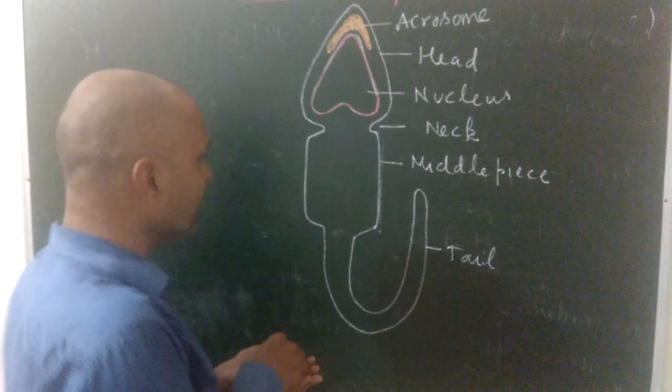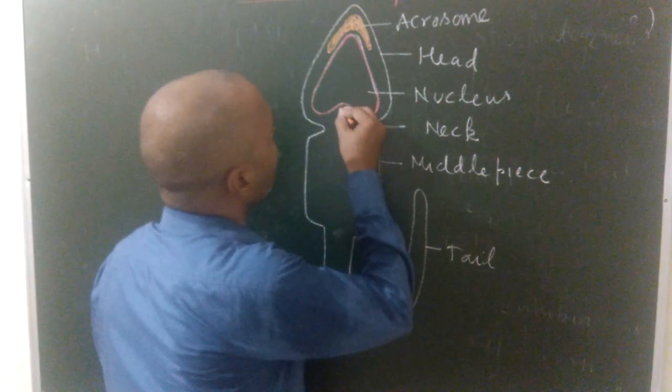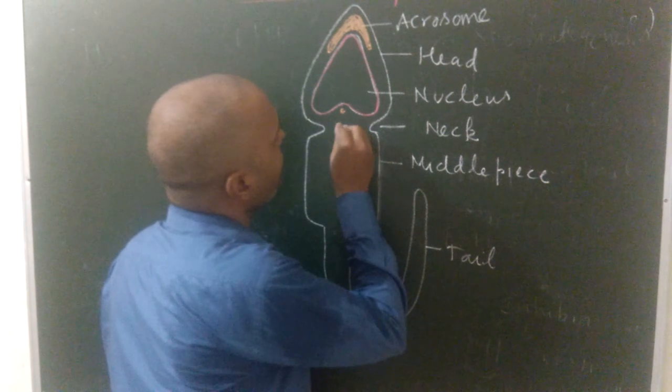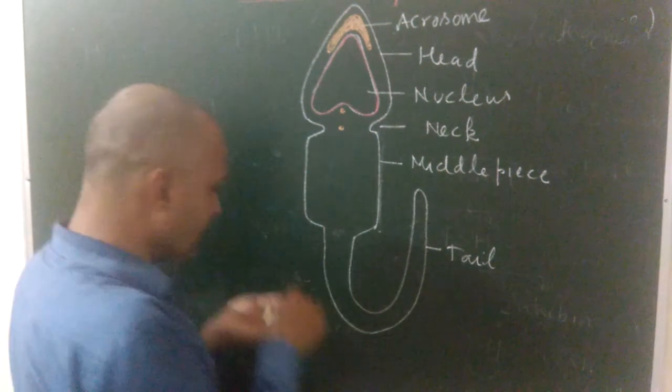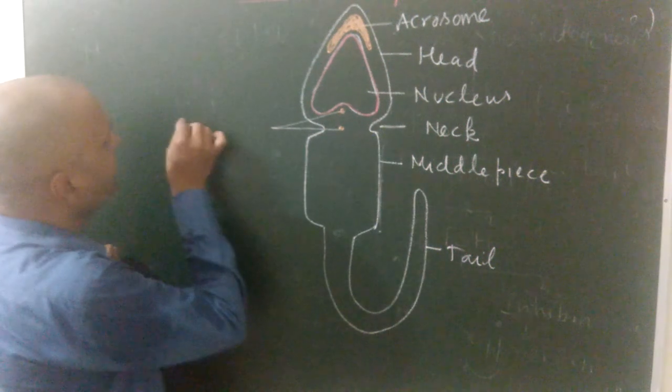Now see, in the neck region there are two structures present. One structure is present in the depression, the other present in the neck region. This structure is known as centriole.